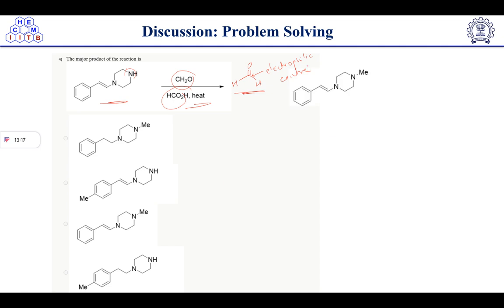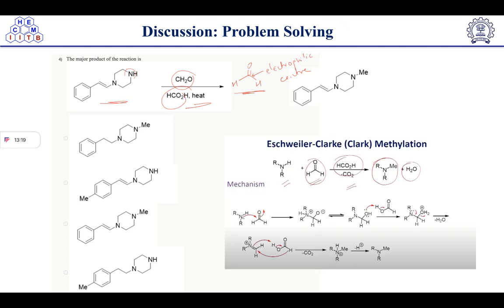So I will share the mechanism here. This name reaction is known as the Eschweiler-Clarke methylation. As the name suggests, methylation, so a methyl group will be introduced in this case. And I will explain how the mechanism is followed here. First of all, I told you whenever you have a heteroatom, you just have to make an attack on the electron deficient center, right? So just make this nitrogen lone pair attack on this carbonyl carbon, and you will get this type of intermediate. So I will write here for your convenience.